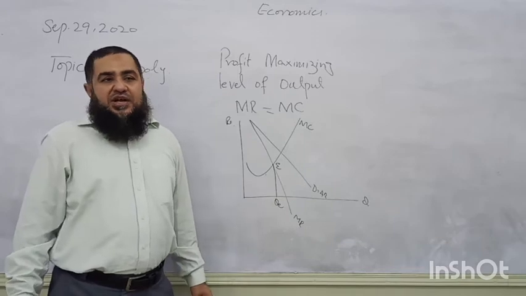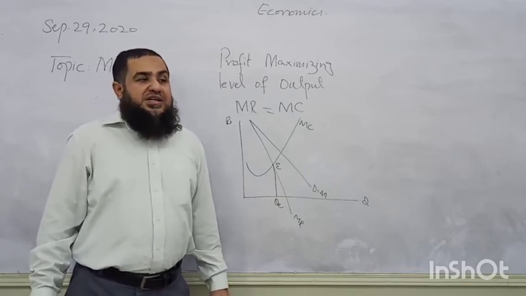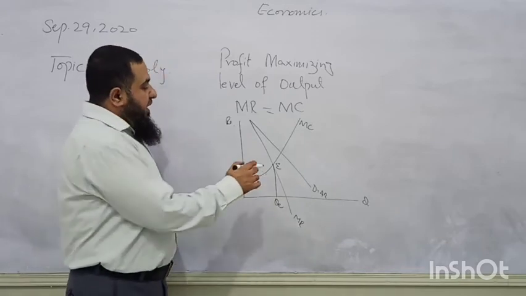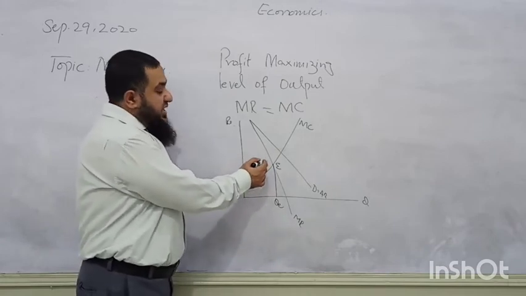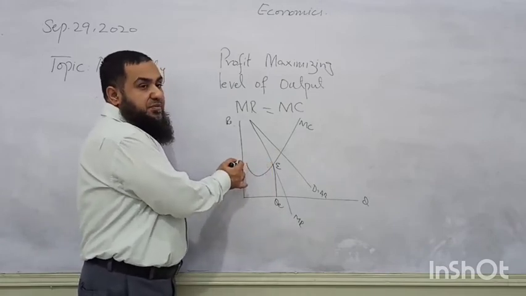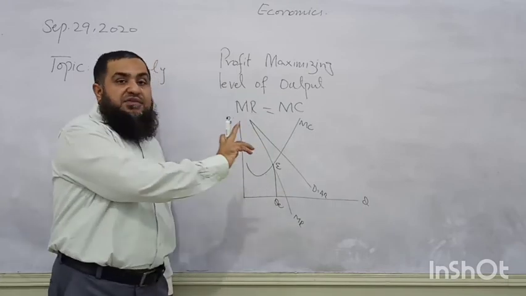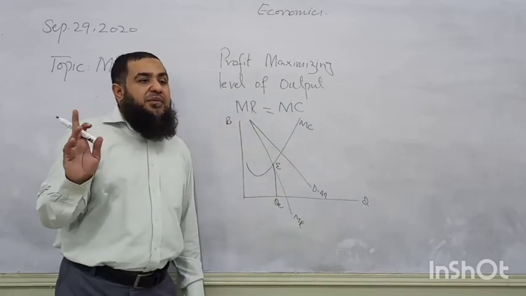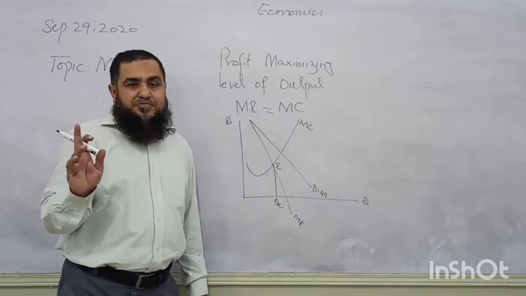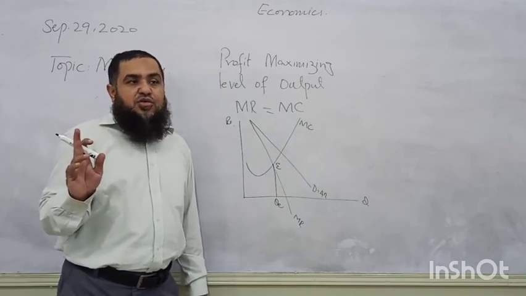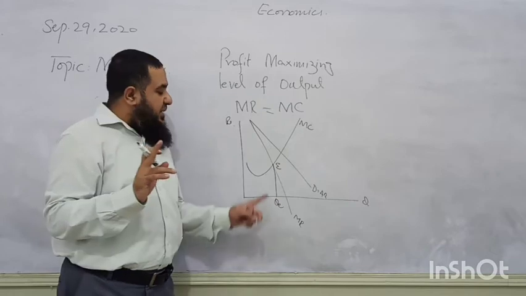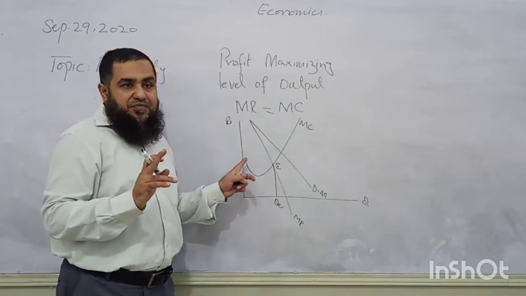Now please be attentive. He is the price setter. Keep it in mind, some students make the mistake of thinking this is the price of the monopolist. But marginal revenue is not the demand curve of the monopolist. Therefore, he cannot set the price along the marginal revenue.